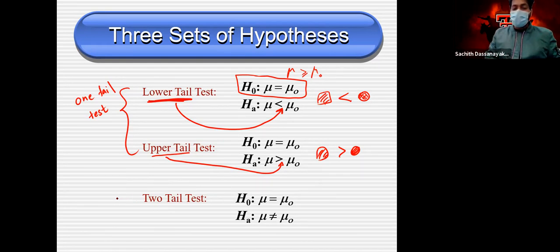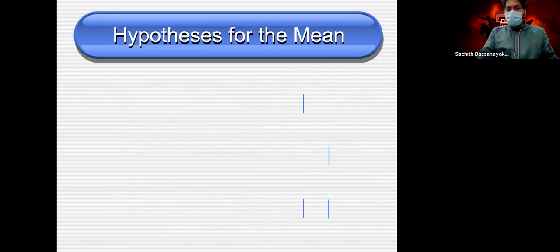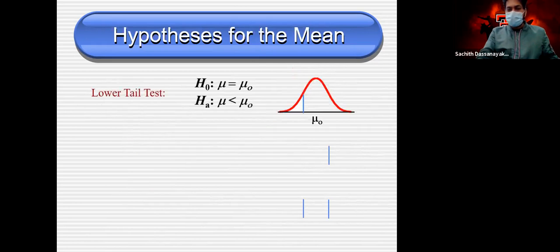The other one is the two-tail test. Since it is two-tail, it means the not equal case. The alternative is not equal. Clear? I think next slide.